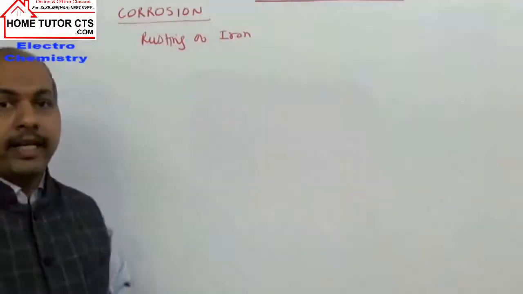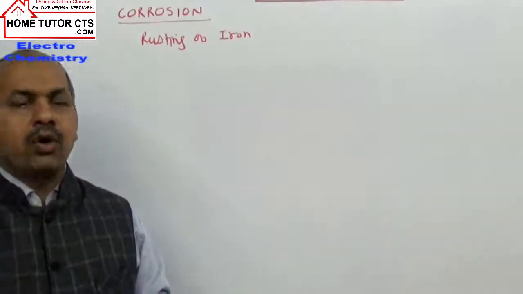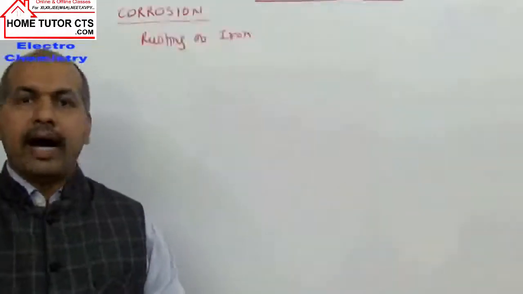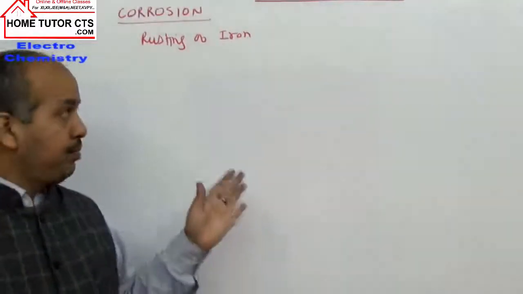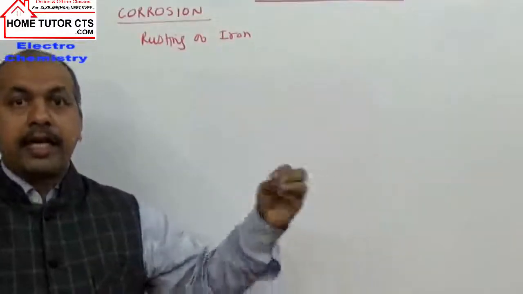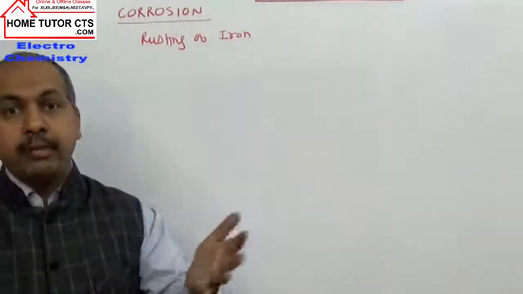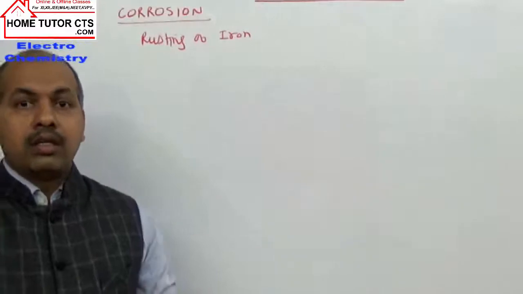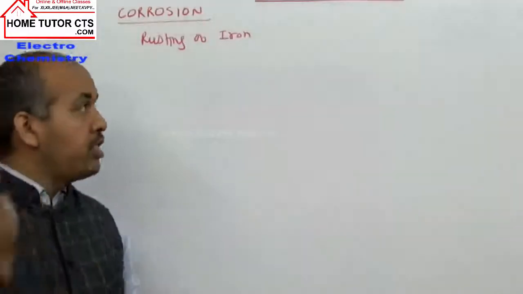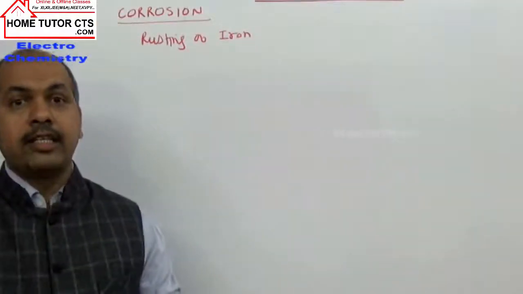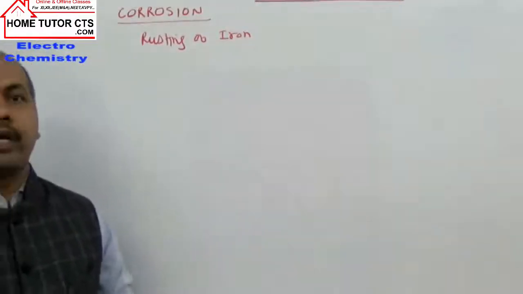Now rusting of iron can be taken as an example of an electrochemical process. Rusting of iron, or in general corrosion phenomena, are examples of electrochemical processes in which one part of the metal can act as anode, where oxidation of the metal can take place. From air, O2 can be reduced in the presence of acidic medium, which is coming from CO2 or the pollutant gases in the atmosphere, which can dissolve on other surfaces. So they set up an electrochemical cell.